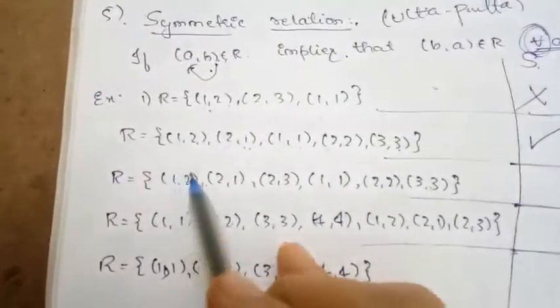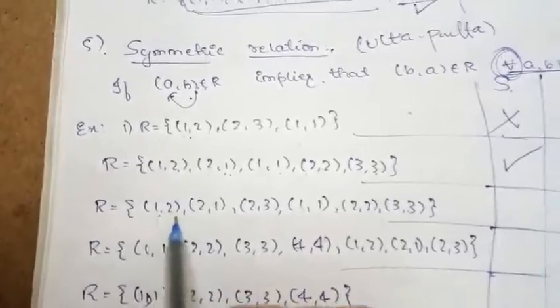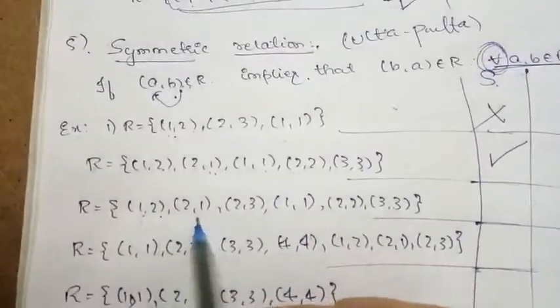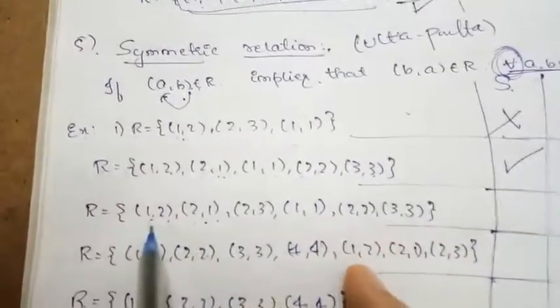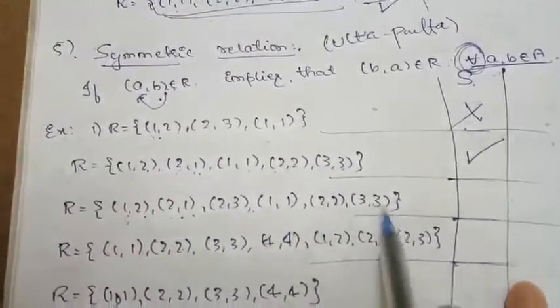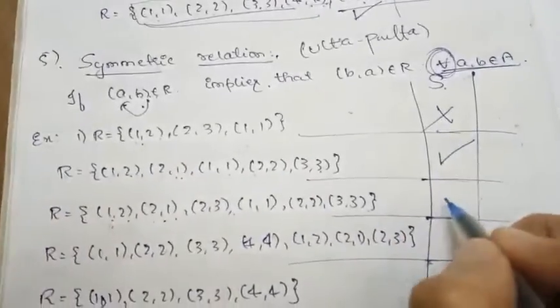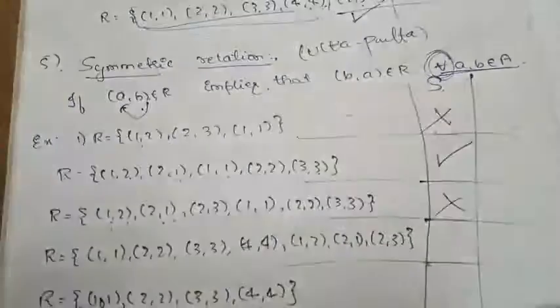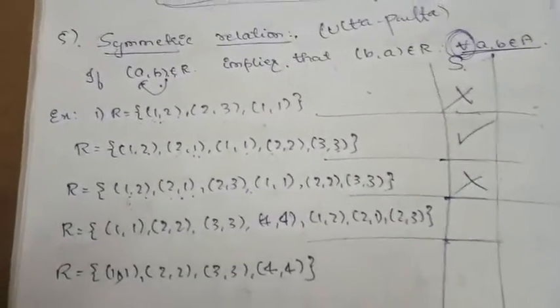The next example: (1, 2), and (2, 1) is there. Yes, (2, 1) is there. For (2, 1), (1, 2) is there. For (2, 3), is (3, 2) there? No, there is no (3, 2). No need of checking the rest. It is not a symmetric relation.